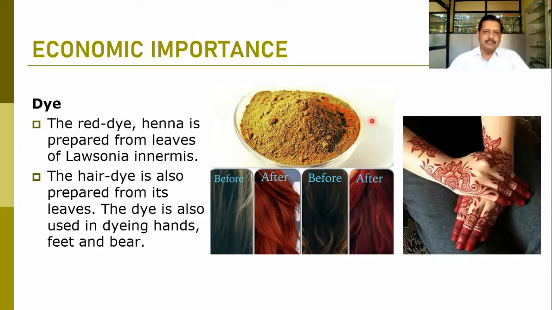You might have seen this mehndi powder, which can be used for dyeing hair, or it can be used in rituals to draw beautiful images or drawings on the palms. So this yields a red dye, and normally we call it henna, prepared from the leaves of this Lawsonia inermis. The hair dye is also prepared from the leaves, and the dye is also used in dyeing hands, feet, as well as beards.